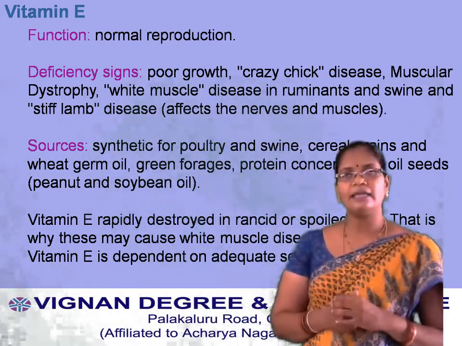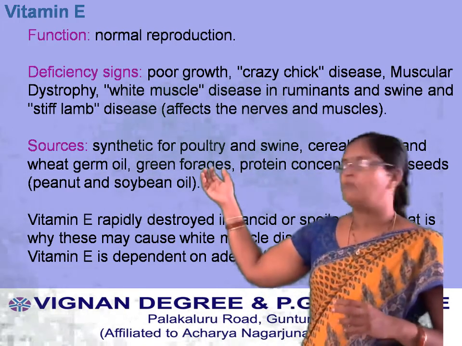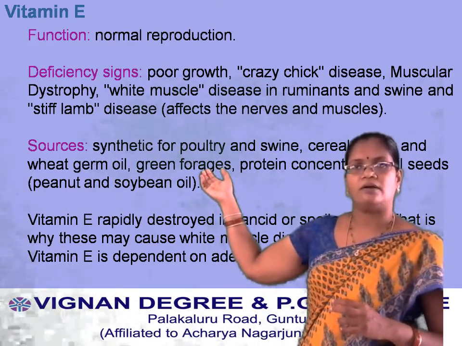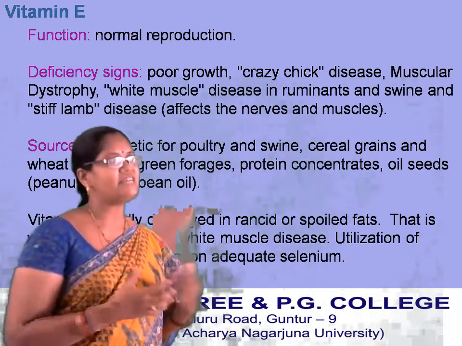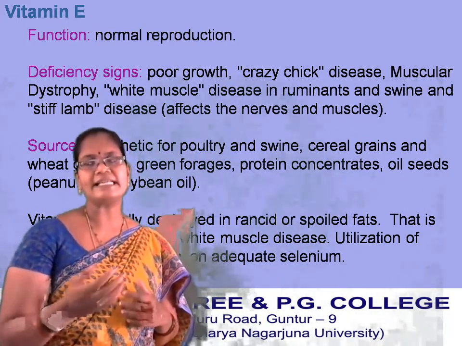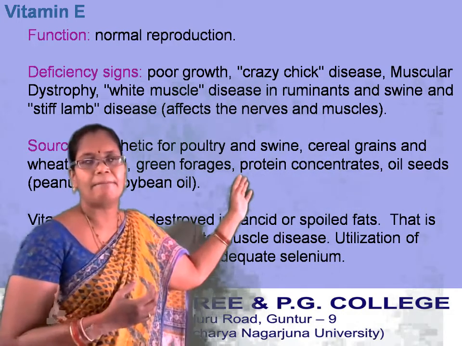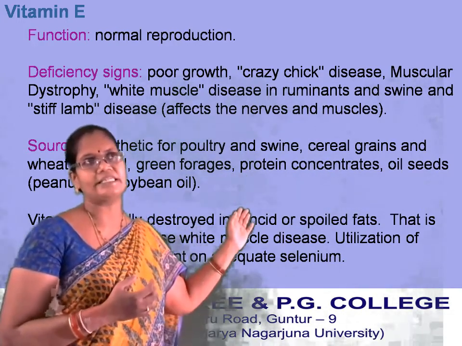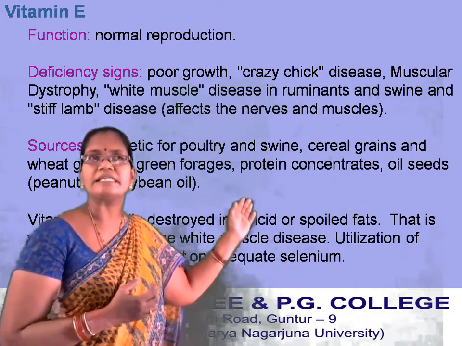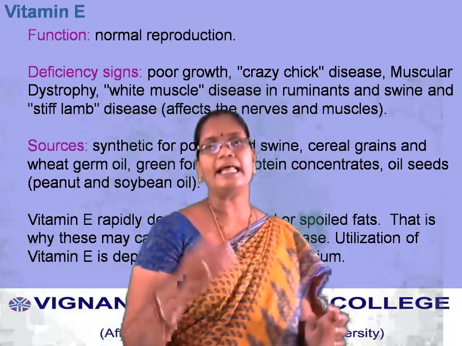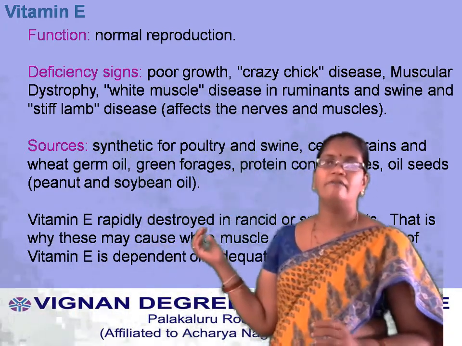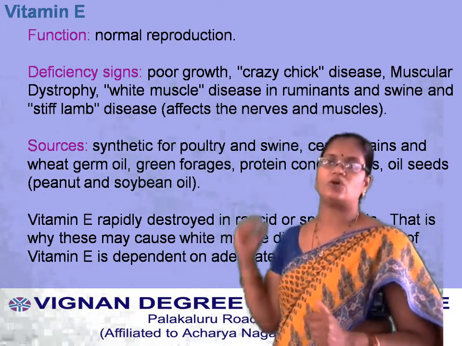That is why these may cause white muscle disease. If we consume rancid fats, we will get white muscle disease.